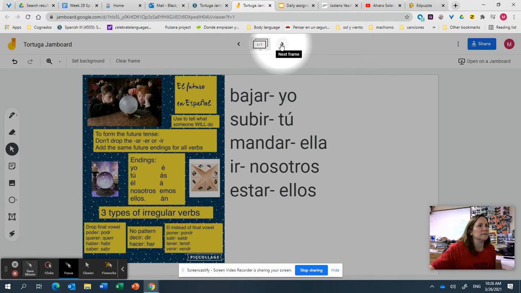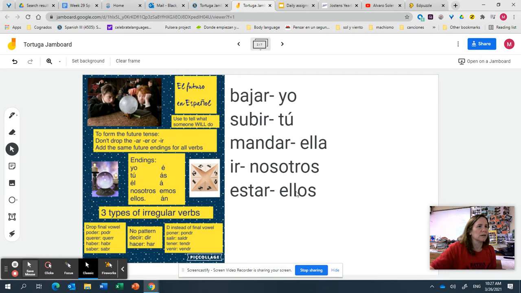Let's go to the next one. All right, so let's see if you can try these verbs: bajar in the yo form, subir in the tú form, and so on. Even ir and estar, which are frequently irregular verbs, in this case are not irregular; they are normal. Okay, I'm going to give you a minute to try.